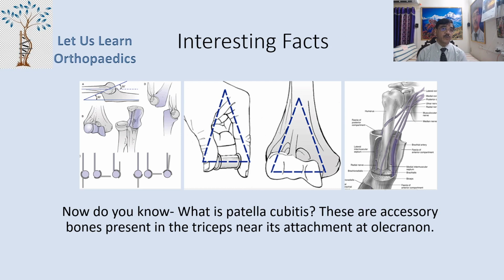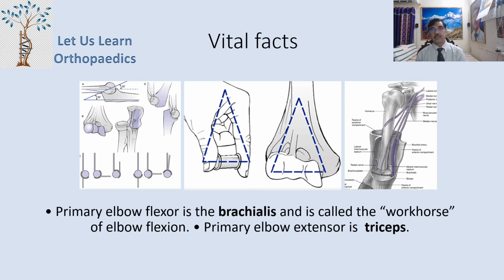Now, do you know what is patella cubiti? These are the accessory bones present in the triceps near its attachment at the olecranon. So what is the vital fact? The important elbow flexor is the brachialis, and it is called the workhorse of the elbow flexors. Whereas the primary elbow extensor is the triceps. This we have to remember.